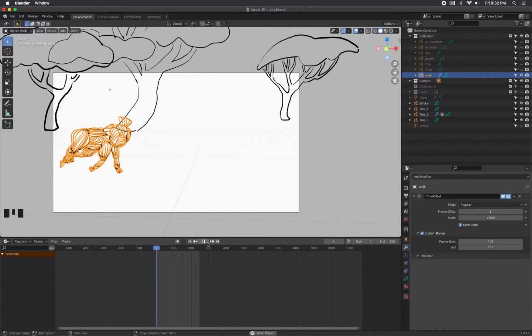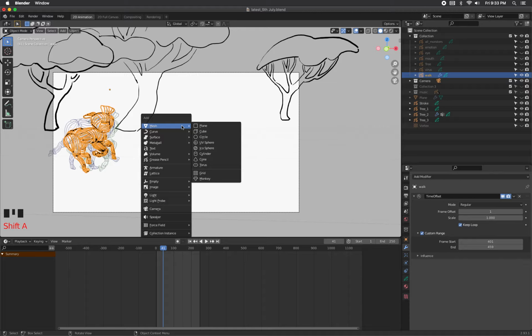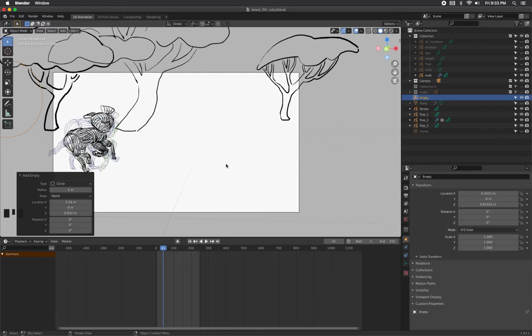Okay, so that's good. And now let's control the movement across the screen. And for that, I'm going to use an empty. An empty is like a placeholder where it's like a puppet master and the walk monster is the puppet. So the puppet master can control the puppet by dragging it across the screen, and we're going to use the empty in a way like you'll see when I start putting it together. So an empty, and it can be any shape, it doesn't really matter, but I'm going to choose a circle.